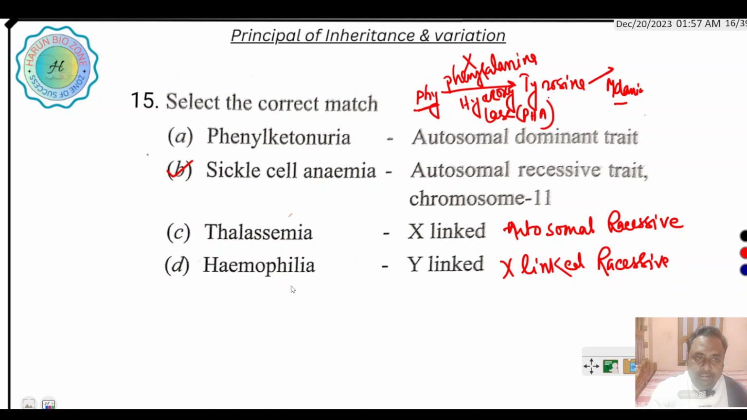Okay, so sickle cell anemia is the right answer, the correct match. It is an autosomal genetic change, not an autosomal dominant disorder.